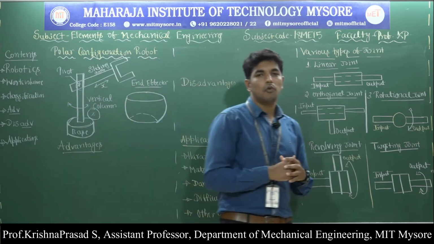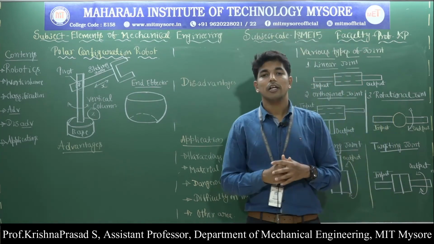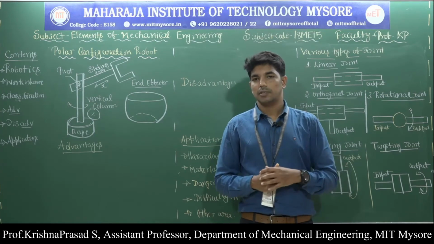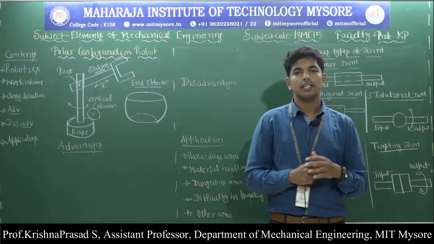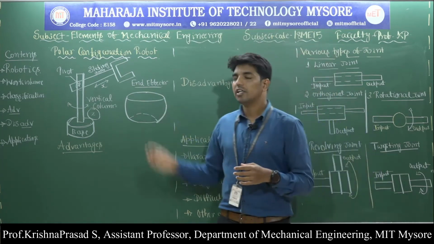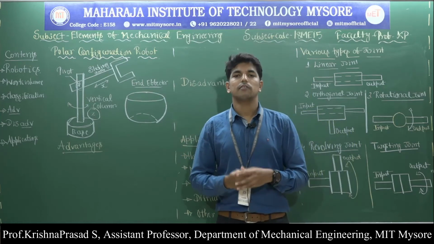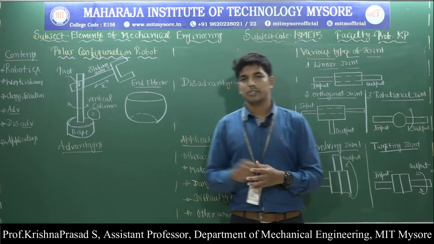There are mainly four types. The first one is the Cartesian configuration robot, where the motion of the robot traces a rectangular workspace. Then in the cylindrical configuration, the motion of the robot traces a cylindrical workspace. In the polar configuration, the motion traces a partial sphere, and in the jointed arm configuration, the motion of the robot traces a complete sphere.